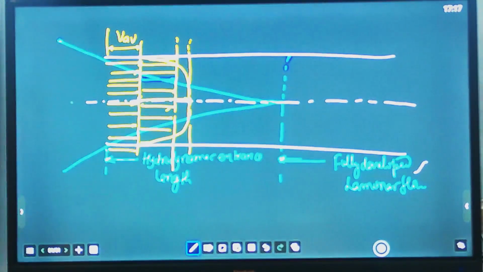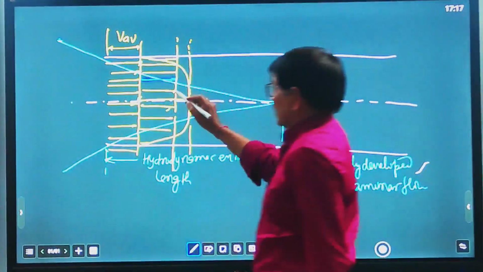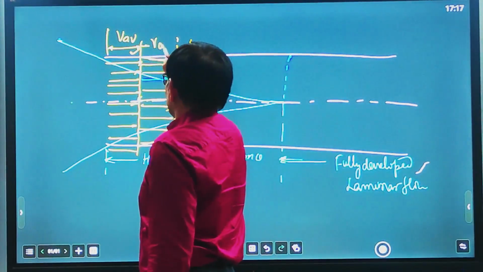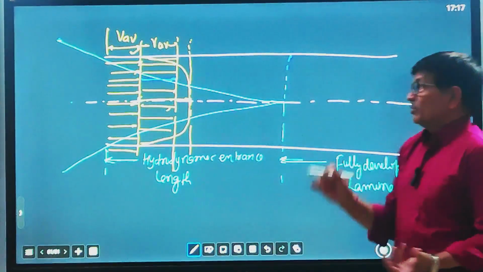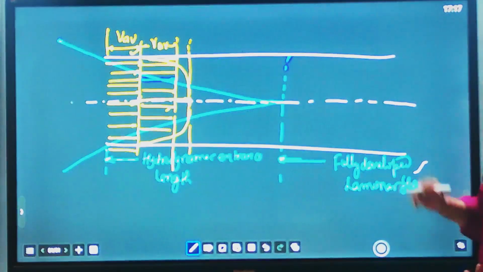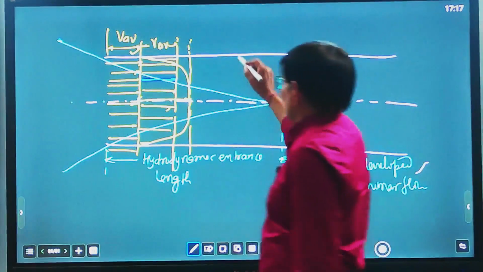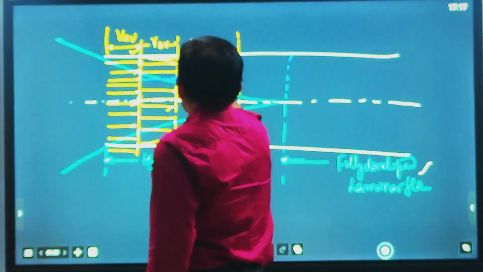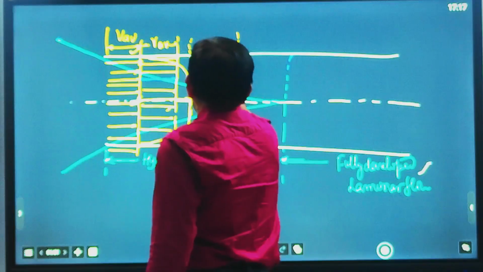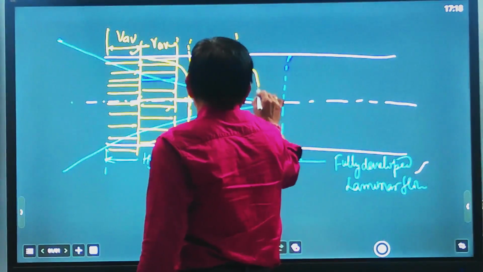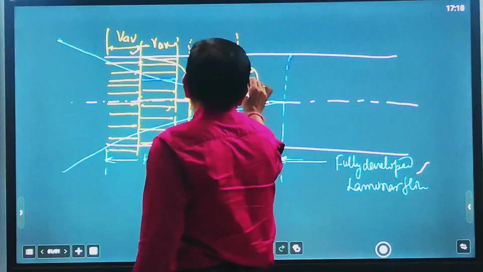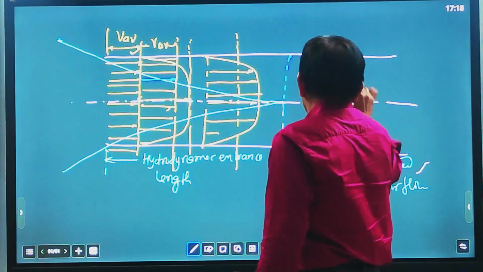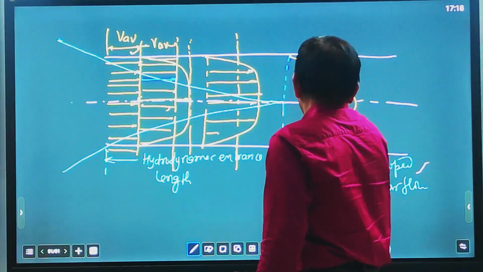Flow is gradually turning from turbulent to laminar. Initially, it is fully turbulent. Again, here V average remains constant, because the same quantity of fluid is flowing, so average velocity remains constant because the discharge is the same. As we move forward, from here to here you can see, gradually flow is becoming more and more laminar. And when we reach here, you see fully laminar flow.